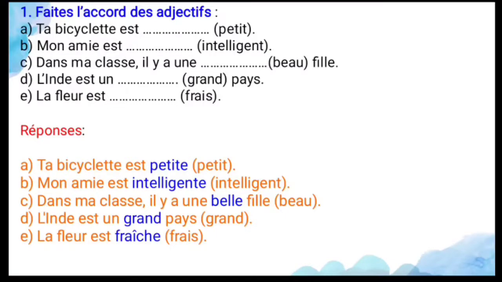And the fifth one is: la fleur est dash, frais. So here also the adjective is an irregular adjective. So the noun is a feminine noun. La fleur is a feminine noun.